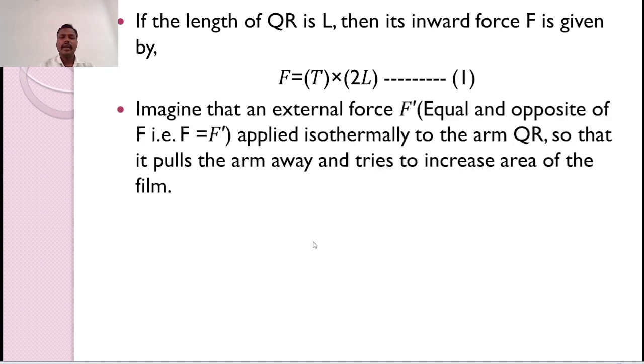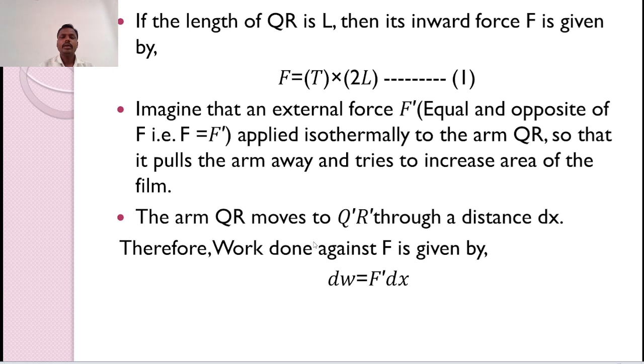Imagine that an external force F dash, equal and opposite to the F, that is F is equal to F dash, is applied isothermally. Isothermally means temperature remains constant. It is applied isothermally to the arm QR so that it pulls the arm away and tries to increase the area of the film. The arm QR moves to the